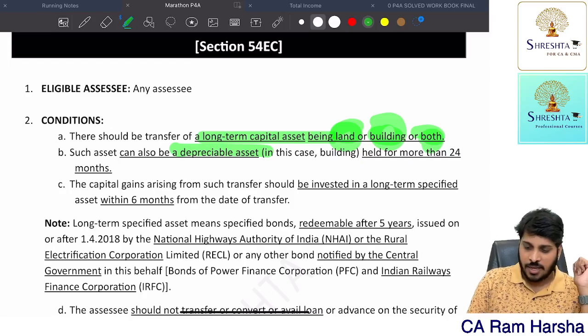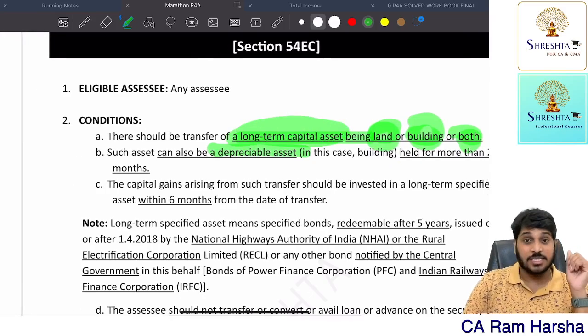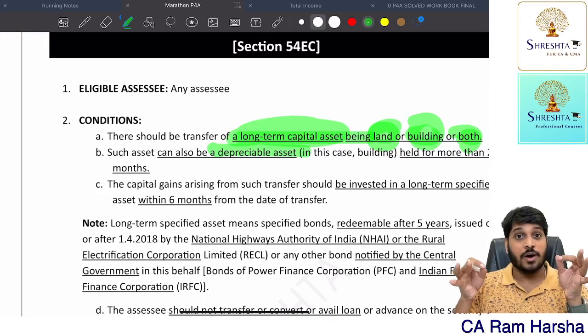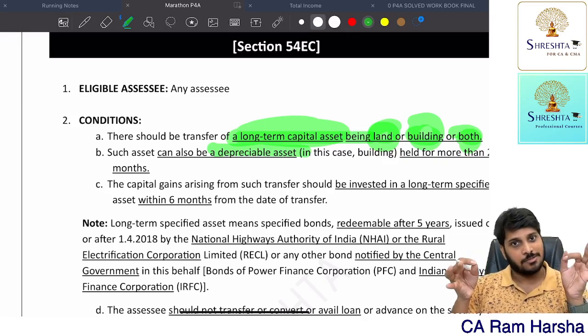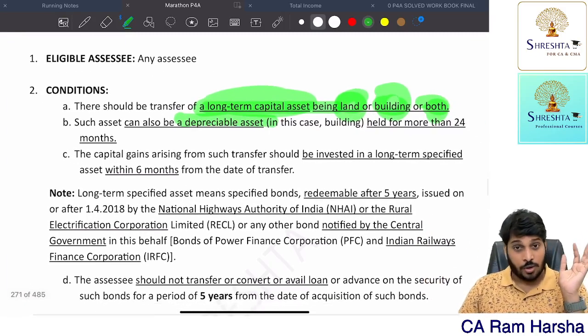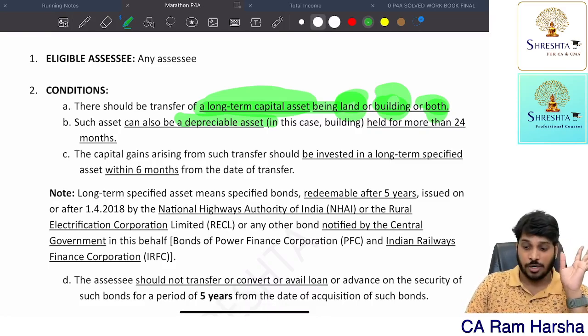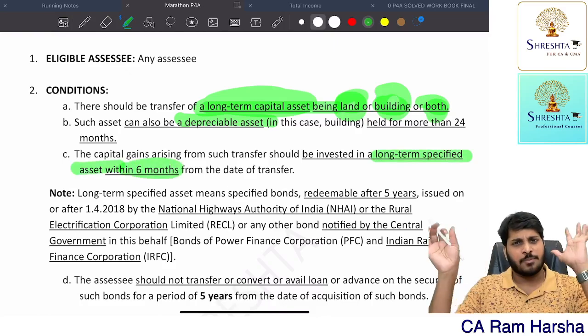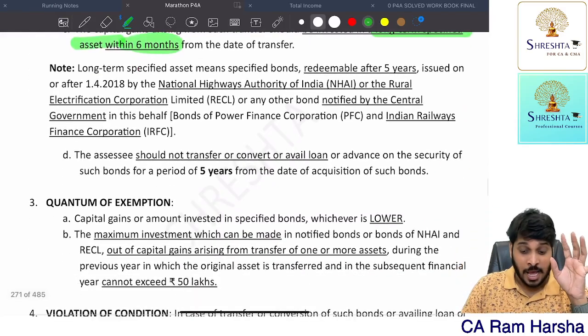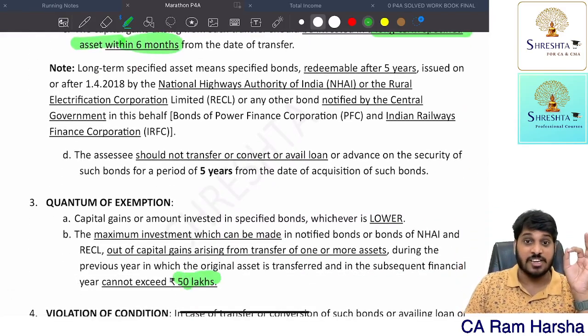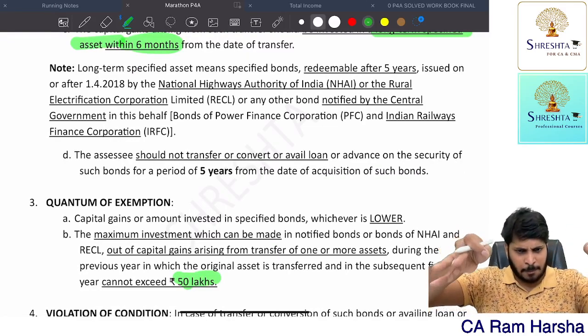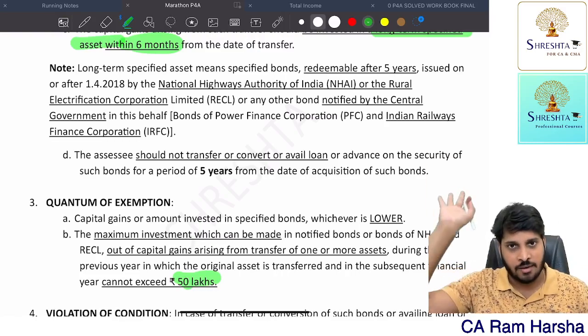Getting it? But that asset must be long term, meaning for this particular immovable property, you are the owner for more than 24 months. Simple logic. Now, if you got any capital gain on these land or building or both, the capital gain amount you invest in long-term specified bonds within 6 months, whatever amount you invest, that much is exempted, provided the maximum exemption cannot exceed 50 lakh rupees. Maximum exemption under 54EC in respect of a particular transfer cannot exceed 50 lakh rupees.